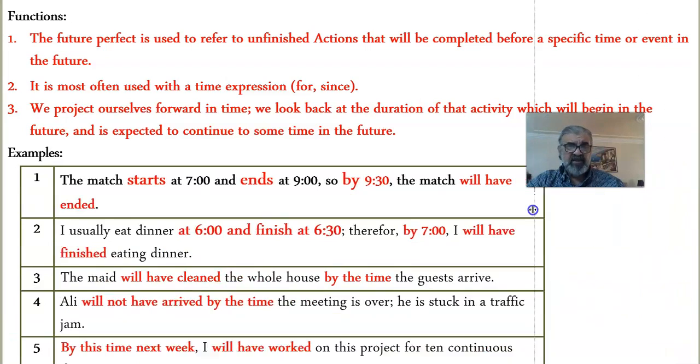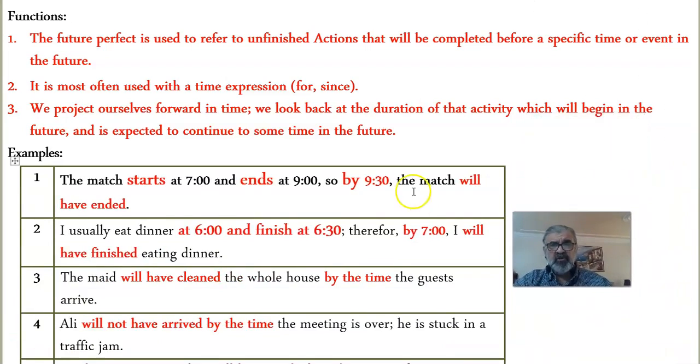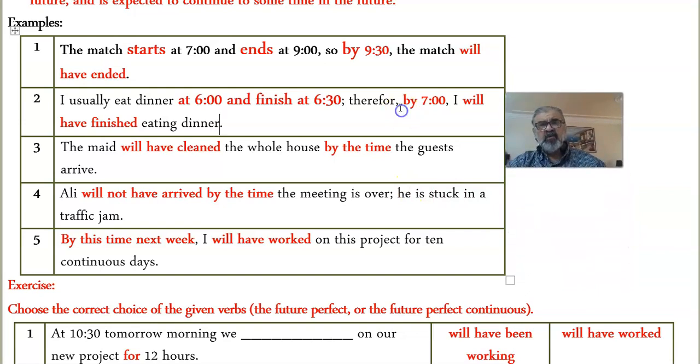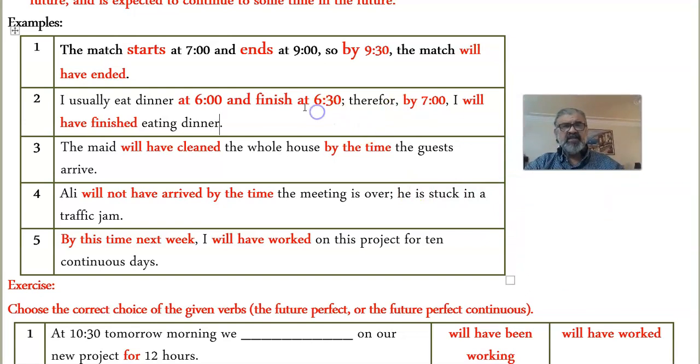It could be 10 o'clock right now in the morning, and your friend told you, I'm coming over to visit you. The same guy wants to come and visit, but this time it's different. You like to have dinner between 6 and 6:30, and you don't like anyone to come during this time. But he wants to come anyway, so you tell him, okay, you may come by 7, because by 7, I will have finished eating dinner.